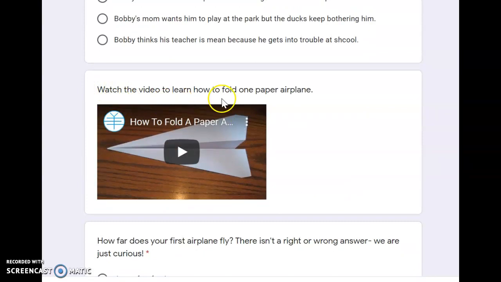Then you're going to watch this video on how to fold a paper airplane. So go ahead and pause this video and watch the paper airplane video.